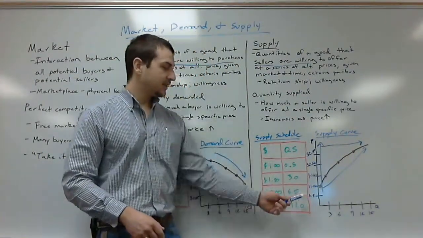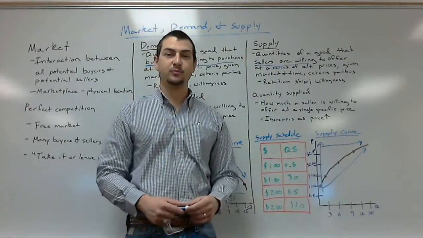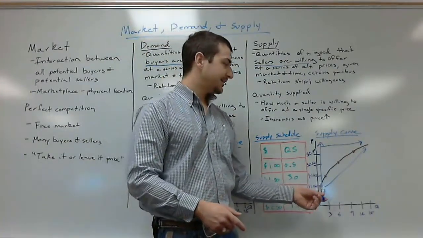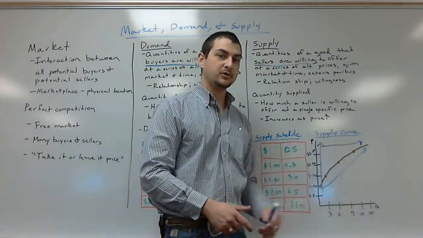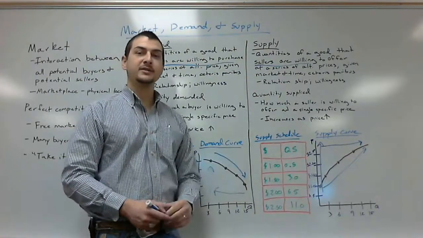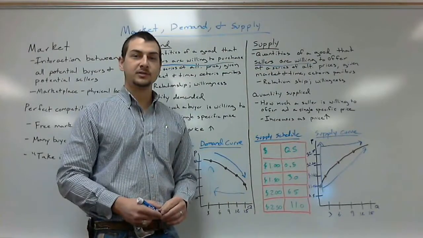So as prices increase, you're going to produce more of that good. There's more of an incentive to produce that good. And we see this time and time again. So it has this positive relationship because as prices increase, you're going to produce more of that good, which is what it says right here. You're going to increase the quantity that you're going to supply as prices increase.